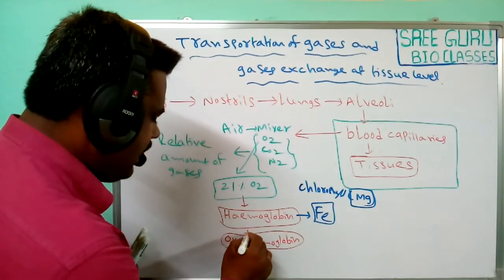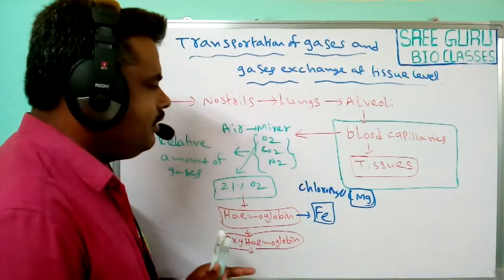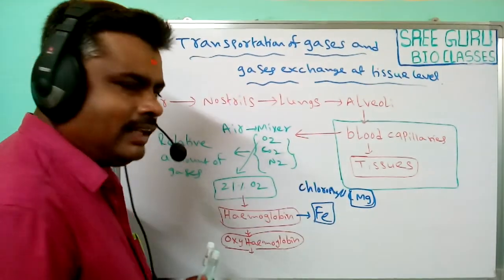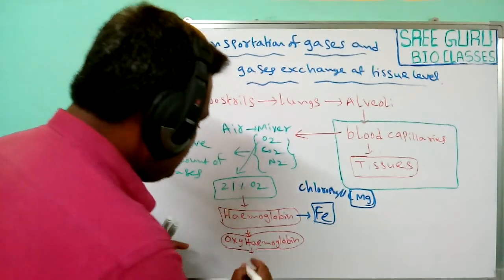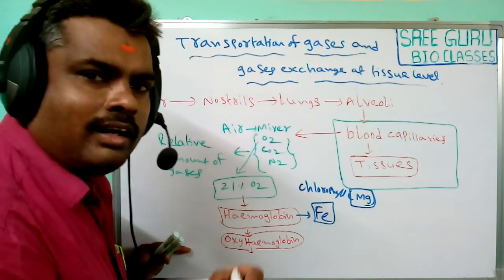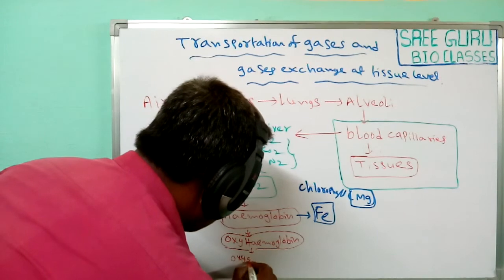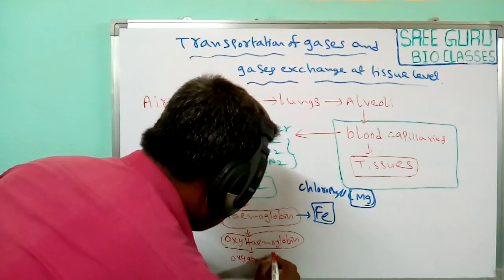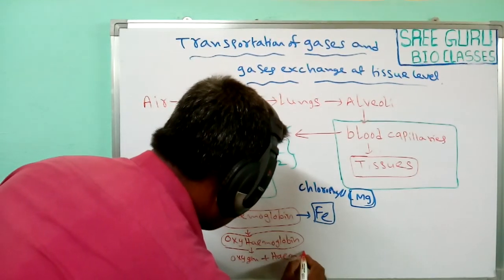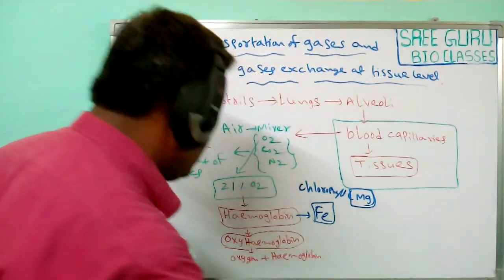Not only does hemoglobin bind oxygen, sometimes hemoglobin also releases oxygen, and at that time it forms oxygen plus hemoglobin, reversibly.